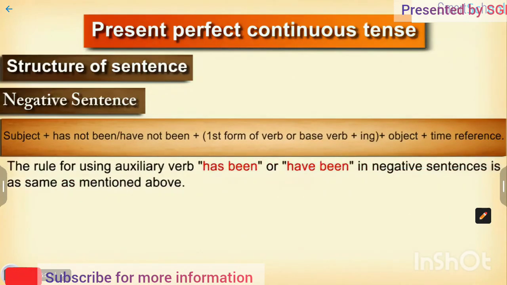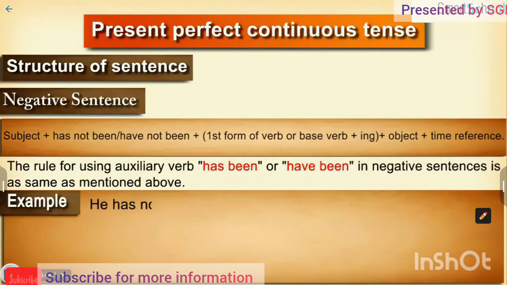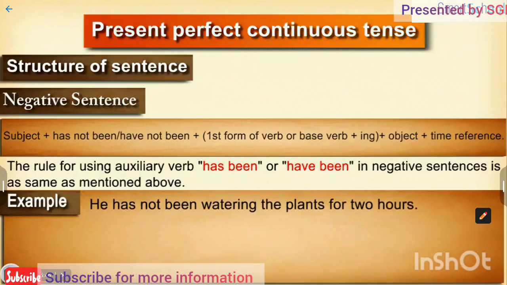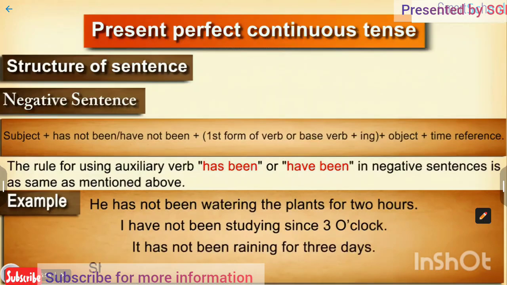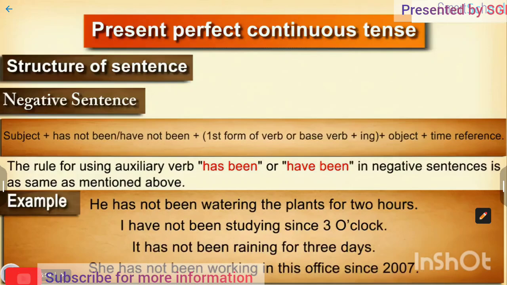The rule for using auxiliary verb has been or have been in negative sentences is the same as mentioned above. For example, he has not been watering the plants for 2 hours. I have not been studying since 3 o'clock. It has not been raining for 3 days. She has not been working in this office since 2007.